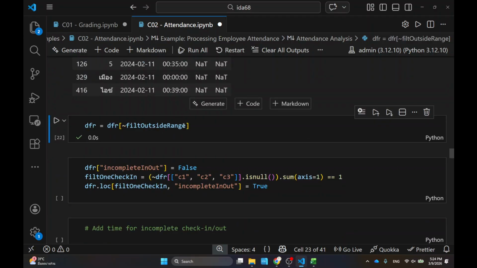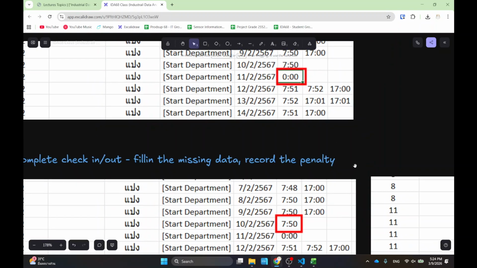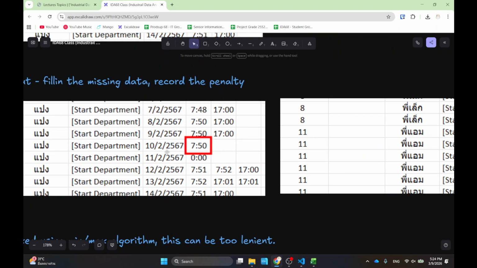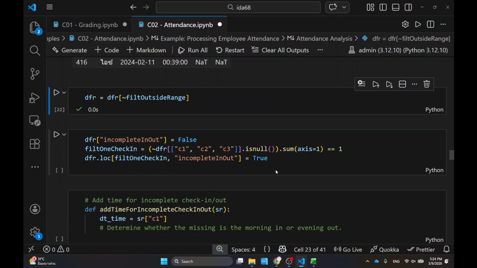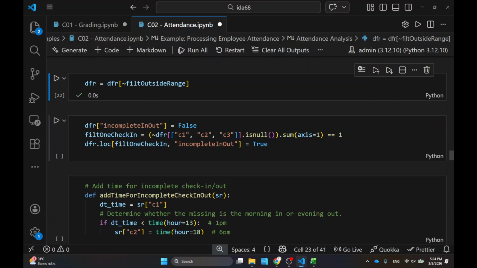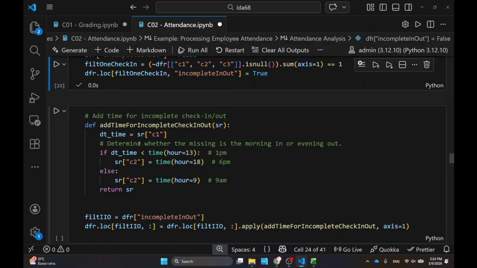Next up, I want to make sure that I don't have entries that are incomplete like this, an incomplete checkout or incomplete check-in. So for this one, I'm going to count the number of entries and make sure it's not equal to 1. If it's 1, then I know that it's incomplete. So this step is finding the incomplete check-ins and check-outs.